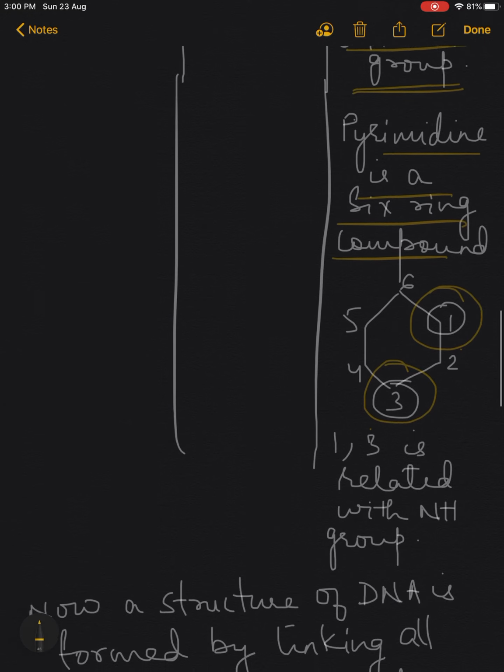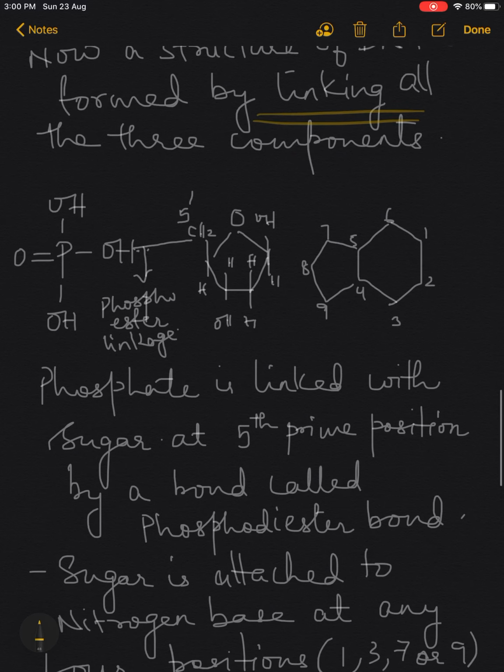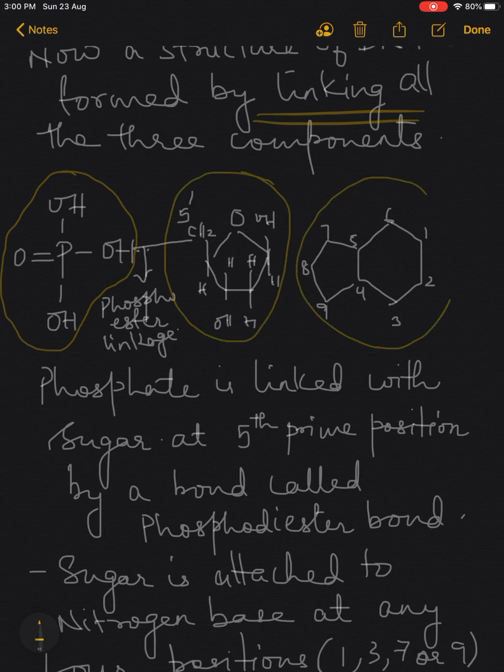So let us see how one nucleotide is formed. When we join all the three components, linking should be done for all three. Children, this is the phosphate group, this is the sugar, and this is the nitrogenous base. Here we have taken purine as the nitrogenous base.